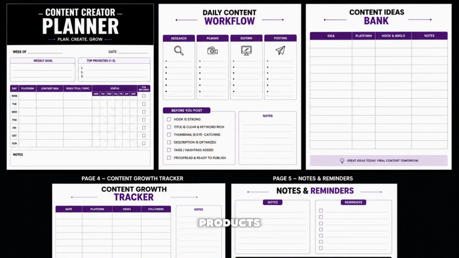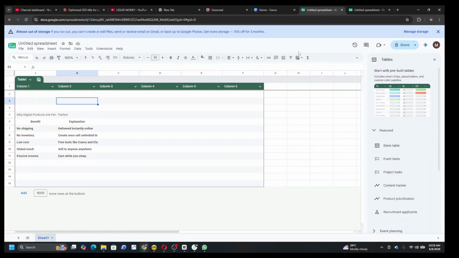Why digital products are perfect? Let me show you exactly why. As you can see, benefit and explanation. Here you see: no shipping, delivered instantly online. No inventory, create once and sell unlimited. Low cost, free tools like Canva and Claude AI.